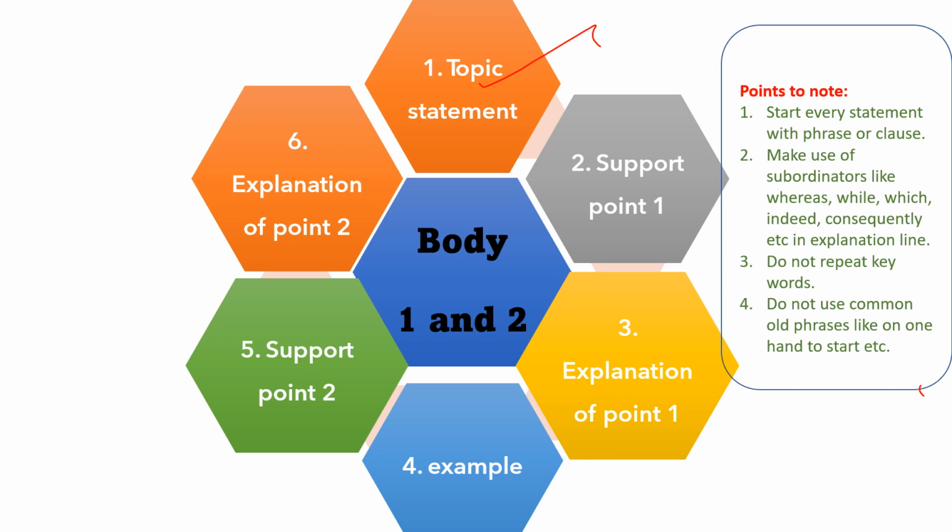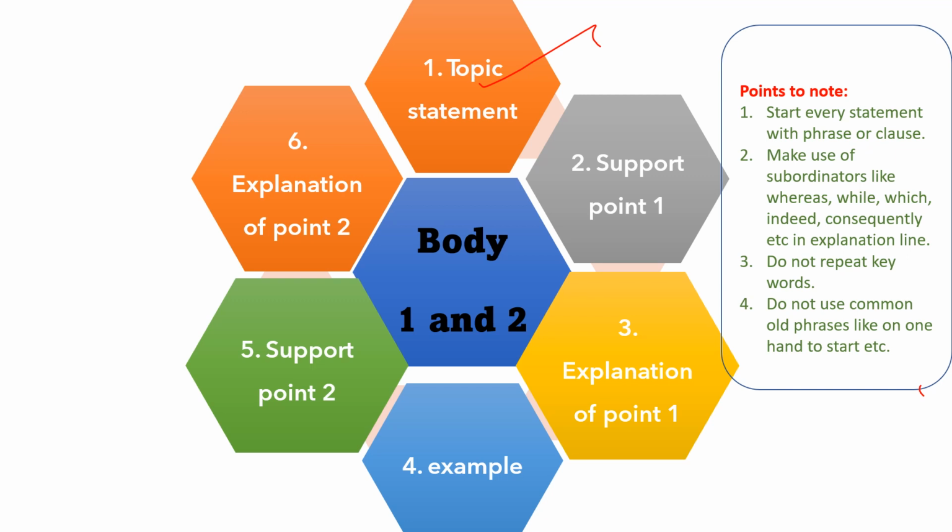So start your body paragraph with a phrase or gerund and then go about saying what this body paragraph is about: view 1 or view 2, advantage or disadvantage, problem or solution, like this. The second statement will be, now you are saying that these are the merits or these are the demerits. Now you have to say that merit or the demerit, or why you think children should have pets.